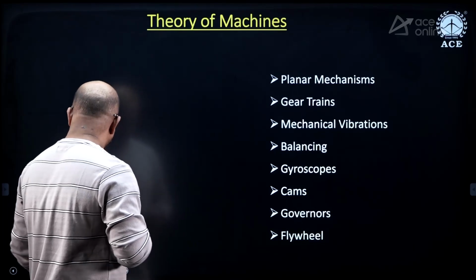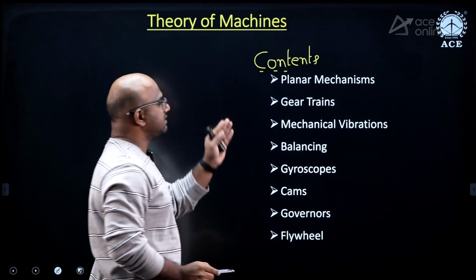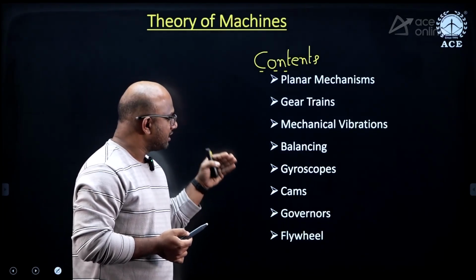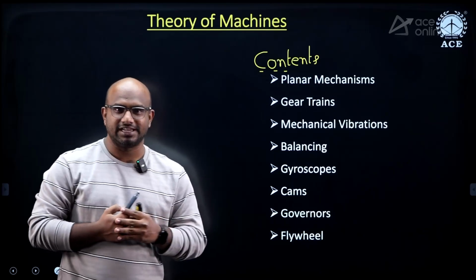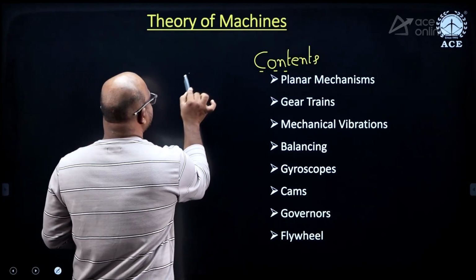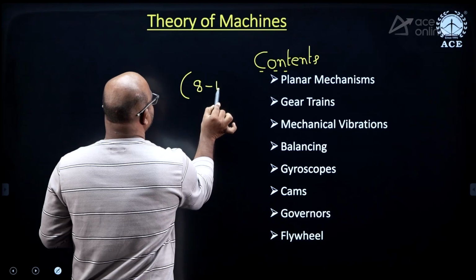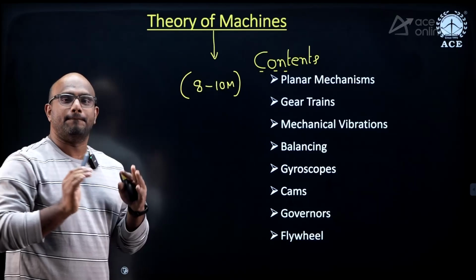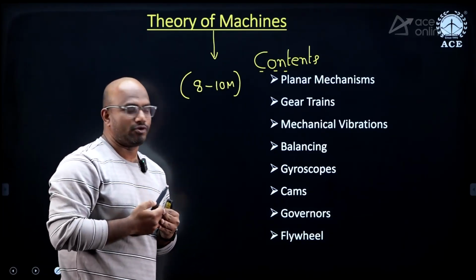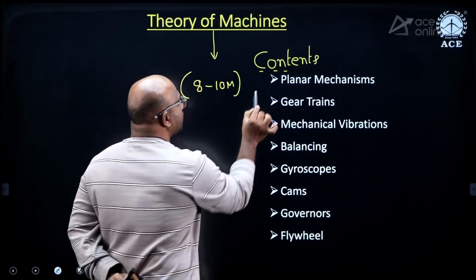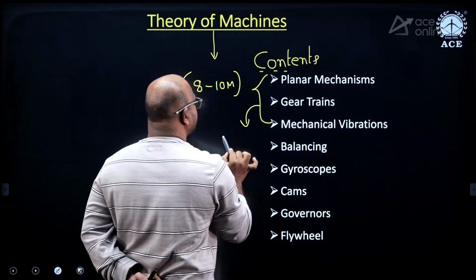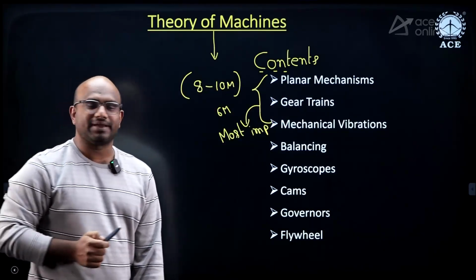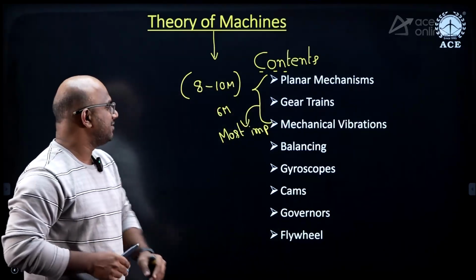Typical contents: planar mechanisms, gear trains, mechanical vibrations, balancing, gyroscope, cams, governors, and flywheels. And typical weightage, guys, 8 to 10 marks. 8 to 10 marks we can get from theory of machines and vibrations together. But where you have to focus more is, most important: 6 marks will be coming from only these 3 topics: planar mechanisms, gear trains, and mechanical vibrations, guys.